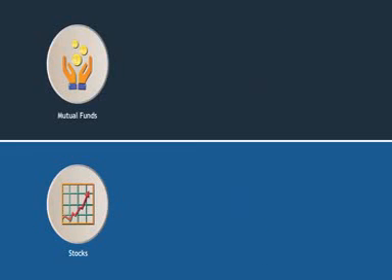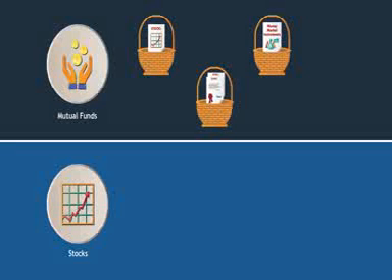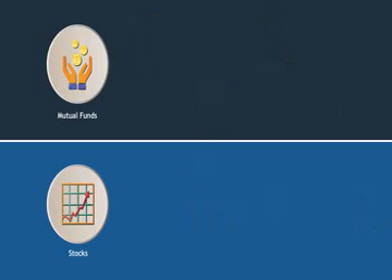A mutual fund is a collection of many asset types like stocks, bonds and money market instruments. As a result, diversification is very high. In stocks, the investment is mainly restricted to one form of asset type, and hence diversification is low. Stocks give focused investment. When there is an increase in the value, the returns are higher and vice versa.